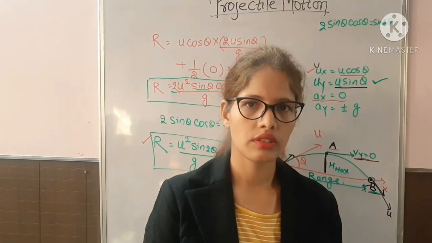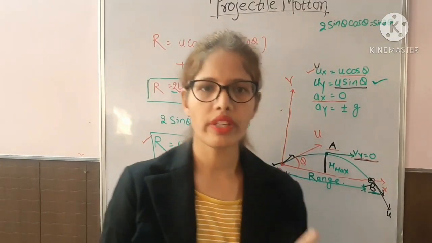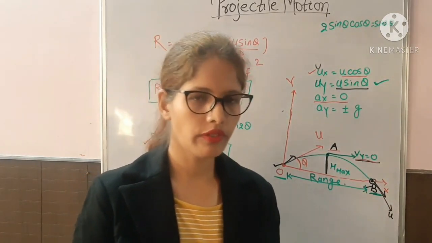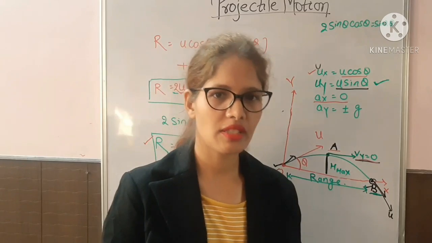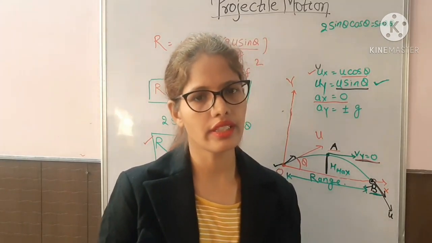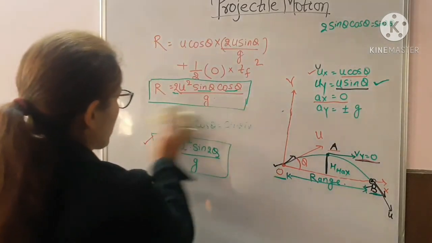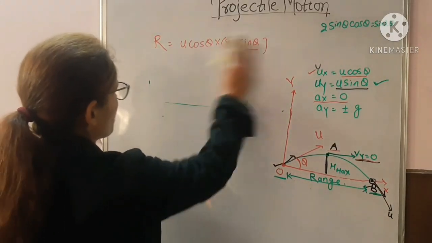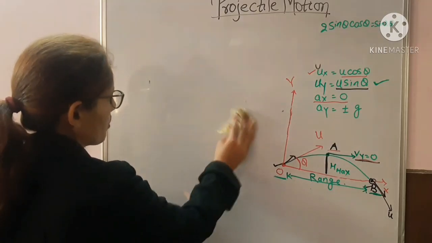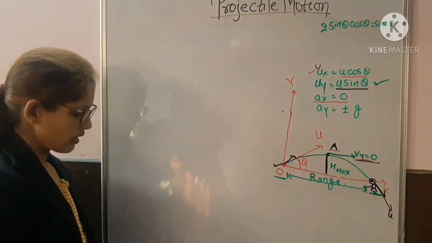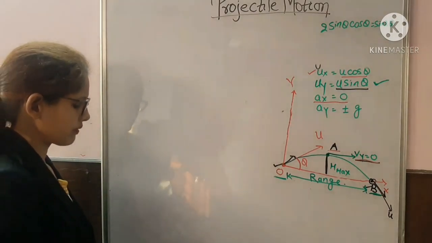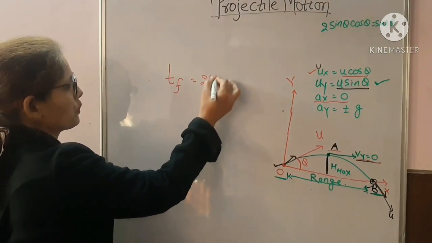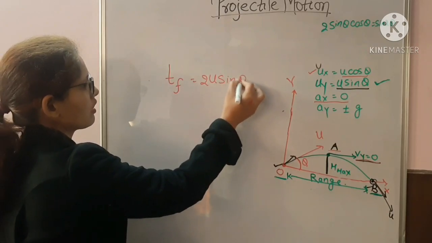In today's session we have discussed three things. First is the time of flight. Second is the maximum height attained by the body. And third is the range of the projectile. I am going to take a quick recap and write all these three formulas here. Time of flight is 2u sin theta upon g.